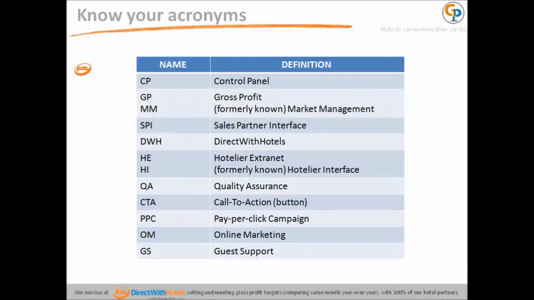CTA, Call to Action button, is a button prominently placed on the hotel's website homepage that redirects potential guests to the internet booking engine. PPC, Pay-per-click campaign. This is also called the advertising website we provide our hotel partners. OM, Online Marketing, business unit that creates initiatives and campaigns for our hotel partners. GS, Guest Support, business unit that supports our hotel partners with regards to guest reservation concerns.